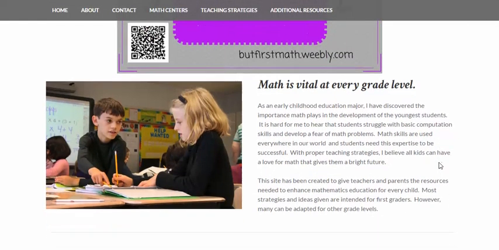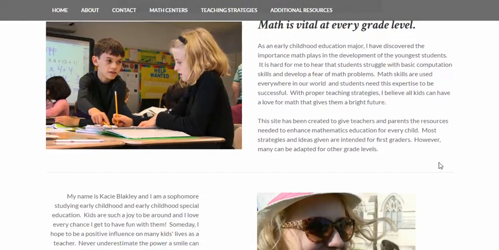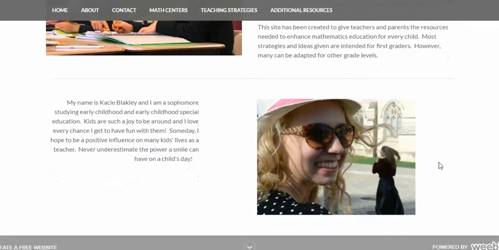Underneath this, we have some more information about the importance of math at every grade level, but more importantly at the very young ages, as students are learning very foundational skills that they will use for the rest of their lives. Underneath this, there's just a little bit of information about myself and then a picture of me.